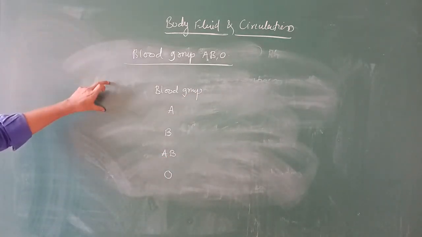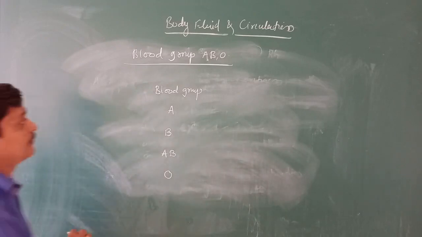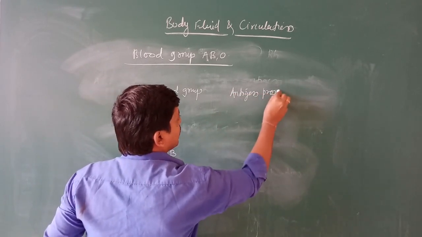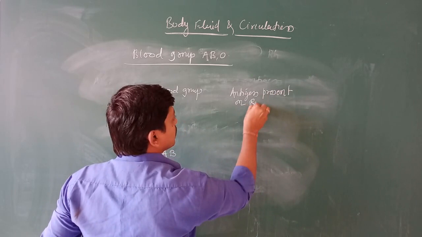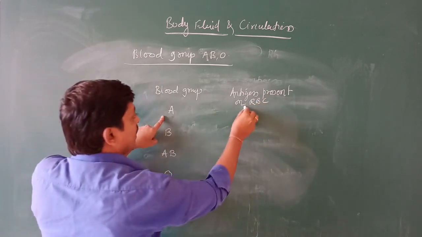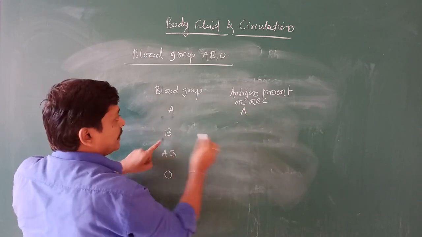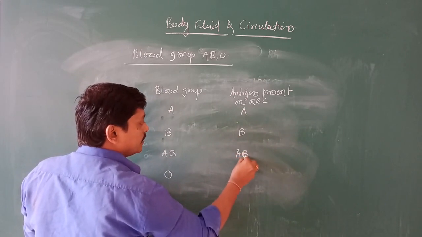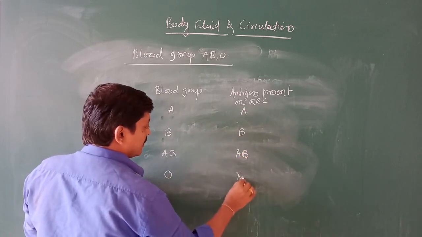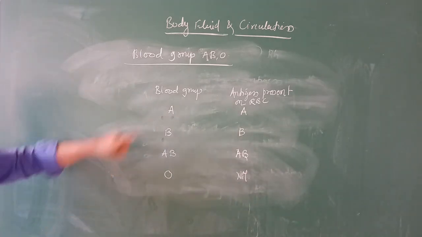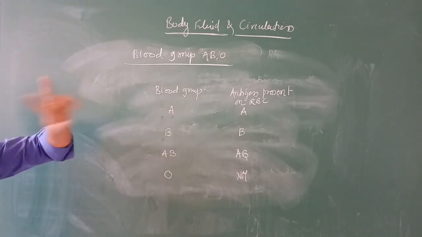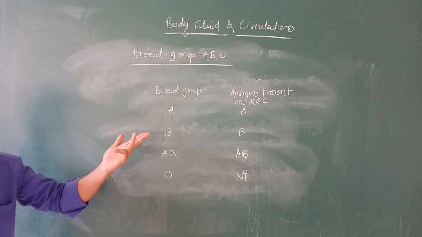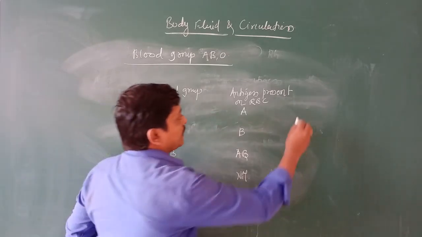We have discussed that there are two kinds of antigens present on RBC. Blood group A has antigen A. Blood group B has antigen B. Blood group AB has antigen A and B. And O has none. So remember it easily: blood groups A, B, AB and O, and the individuals contain these antigens and antibodies. Now you write antibodies.